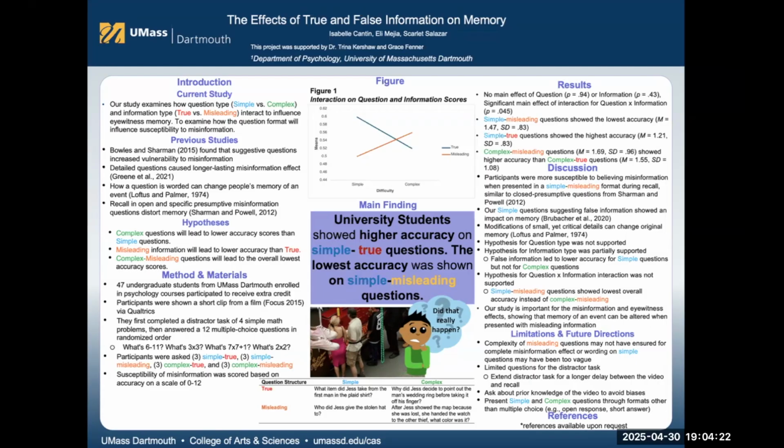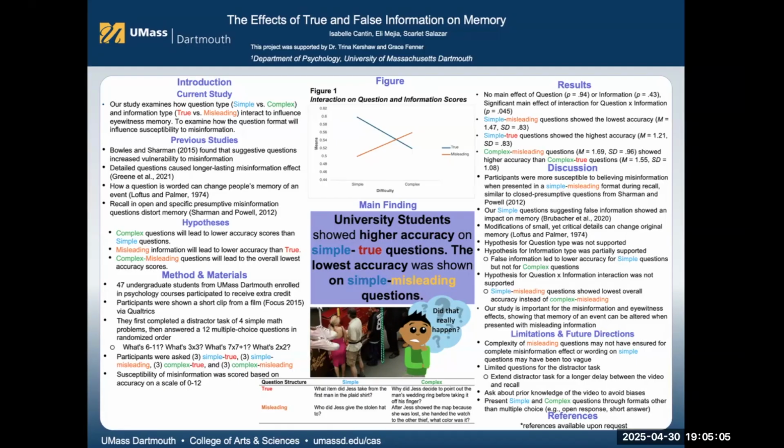Eyewitness memory plays a critical role in the criminal justice system. However, it's well documented that memory can be influenced by various factors, including how questions are asked and the type of information presented. In this study, we examine how two primary factors, question type and information type, interact to influence eyewitness memory. Our research investigates the impact of two question formats, simple versus complex questions, and two types of information, true versus misleading. The primary goal of this study is to understand how different question formats, whether simple or complex, affect an individual's susceptibility to misinformation, and how this in turn impacts the accuracy of their memory.